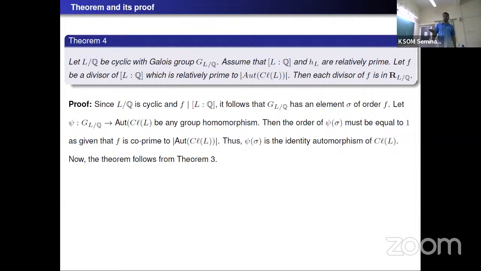divides the order of sigma, and psi of sigma is an element of the automorphism group of the class group. So the order of psi of sigma also divides the order of the automorphism group of the class group. But we are given that f is relatively prime to the order of the automorphism group of the class group. So it forces that the order of psi of sigma has to be 1. So this implies that psi of sigma is the identity automorphism. Now the theorem follows from it.